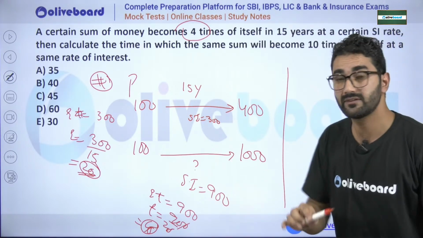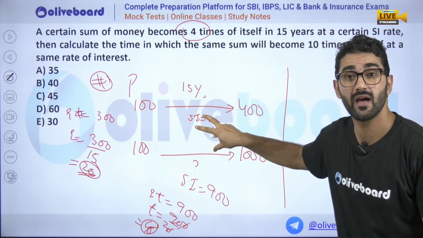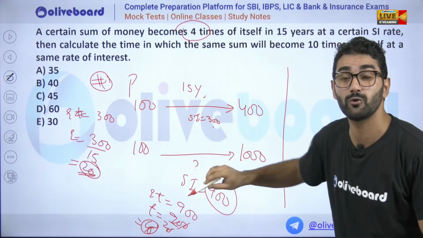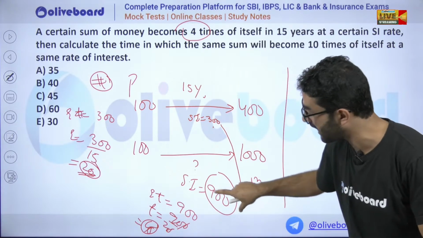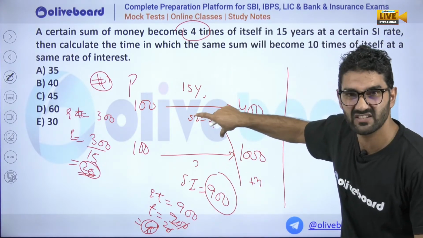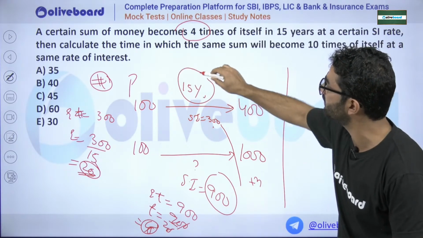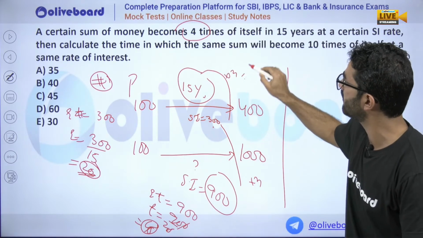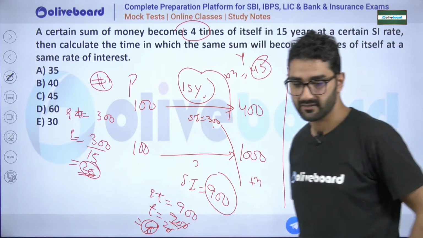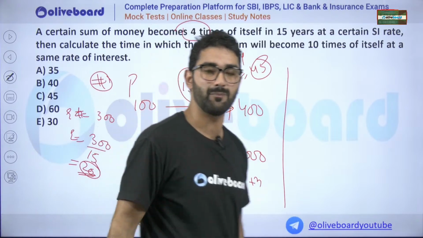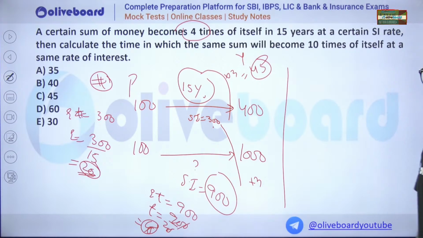Now if you see, sir, in 15 years, simple interest becomes how much? 300. How much time will it take to become 900? So 300 simple interest multiplied with 3, it becomes how much? 900. Simple interest was 300, now it is 900, means we have to multiply this simple interest by 3. So the time will also be multiplied by 3, 15 multiplied with 3, it will become 45. That was the second method. If simple interest is 3 times, definitely the time should be 3 times. Some people do by this method, sir.